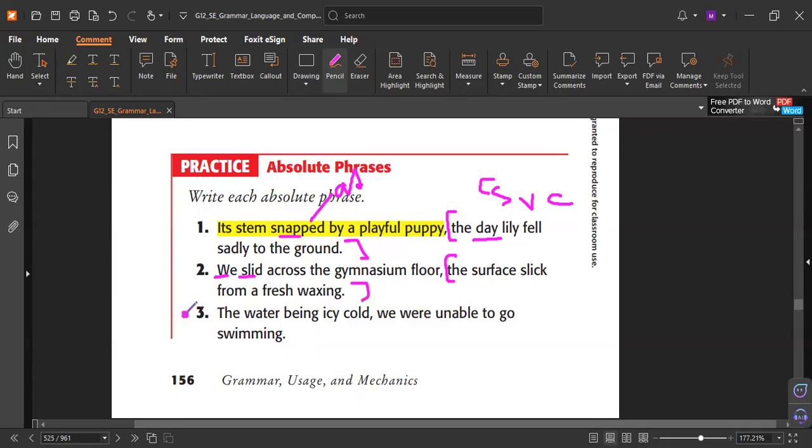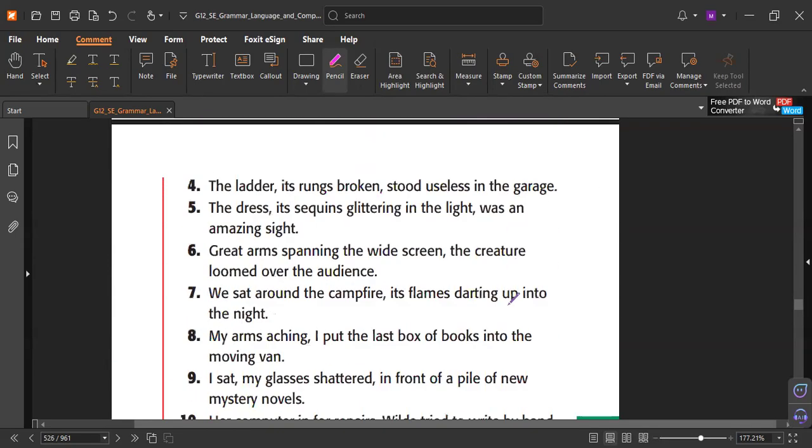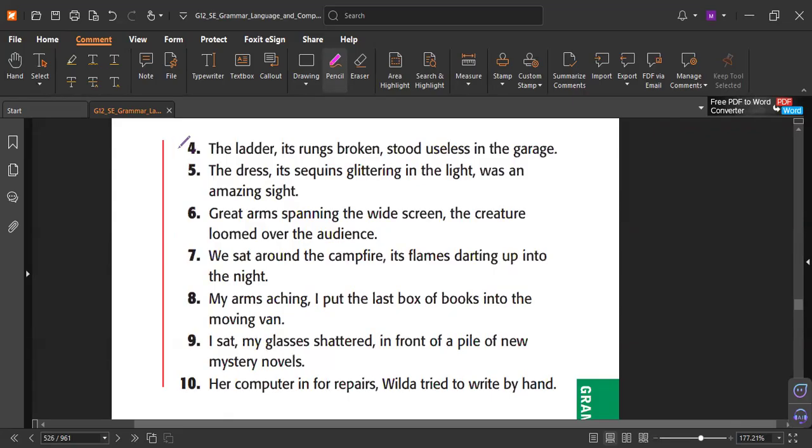And number three, what is the phrase? The first or the second? The first. Did you know? Because the second is complete in structure, grammar, and meaning content. That is correct. Now let's try number four. What is the phrase?